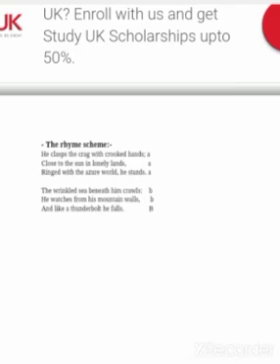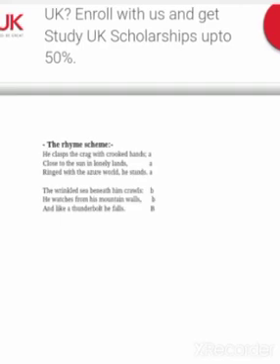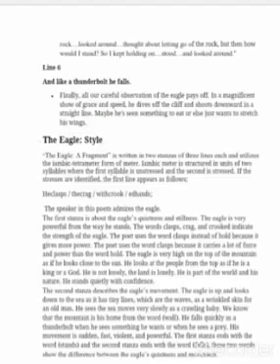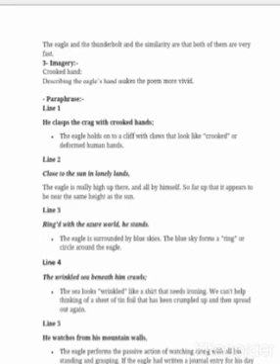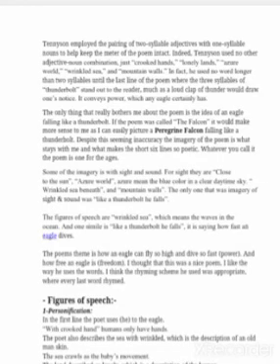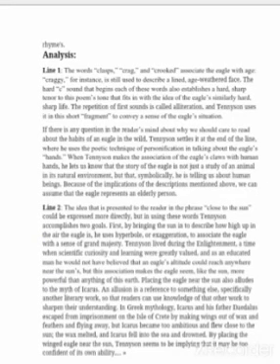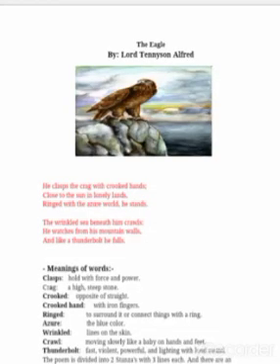Then you can end by making a general comment on the poem. You can say that this is a highly pictorial and objective poem which presents the characteristic activity of a bird of prey very effectively. You can comment on the metaphors and other images used. I hope it's very clear to you, this critical appreciation. So try to write a few appreciations of your own.